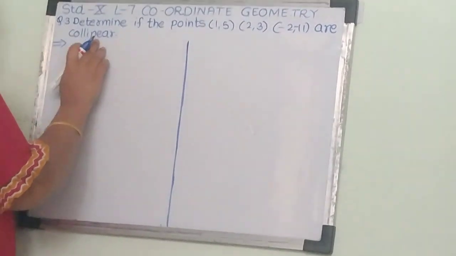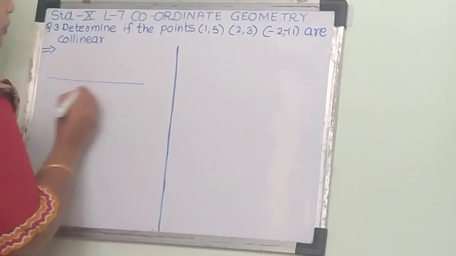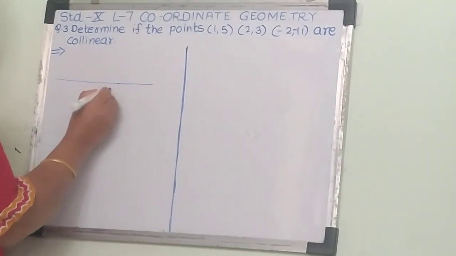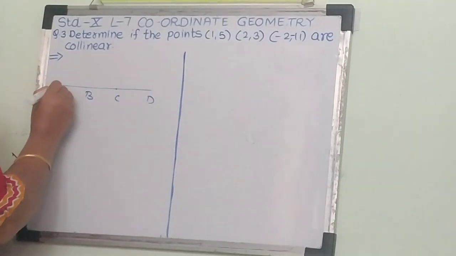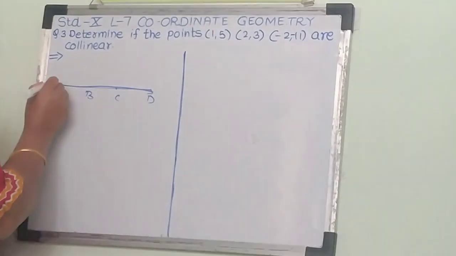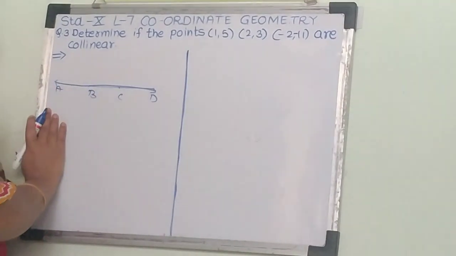Now we know what we mean by collinear? Collinear means they lie on the same line. Suppose here A, B, C and D are the points. If they lie on only one line, then we say that the points are collinear.